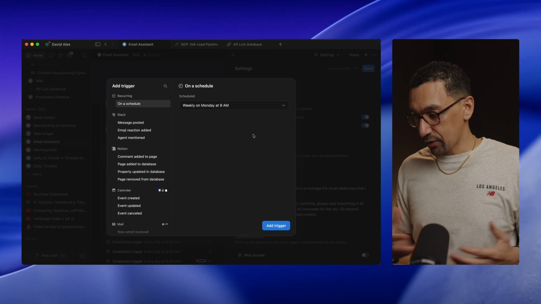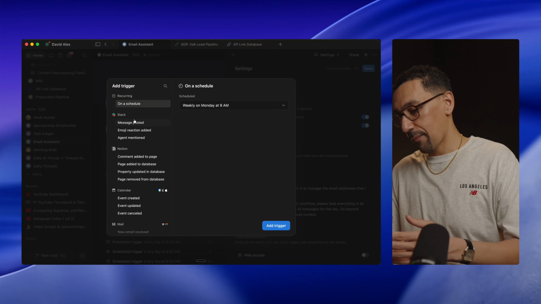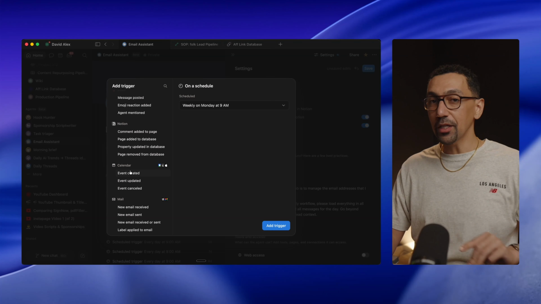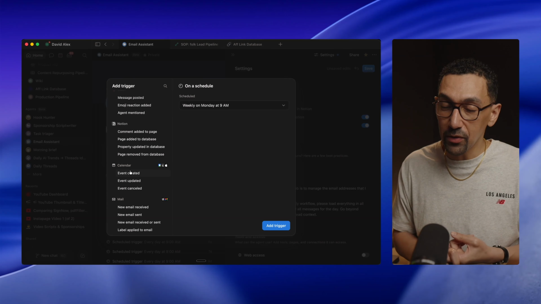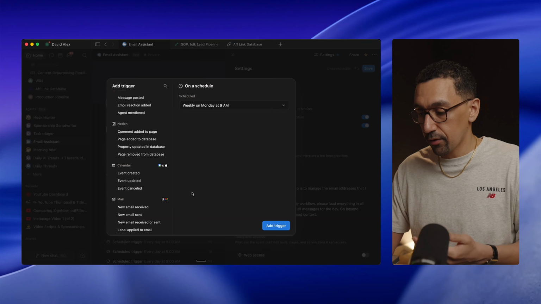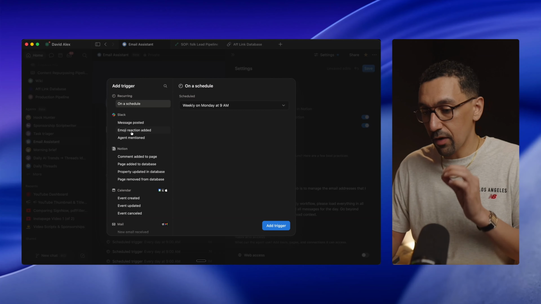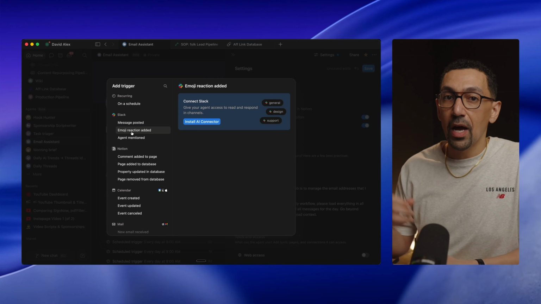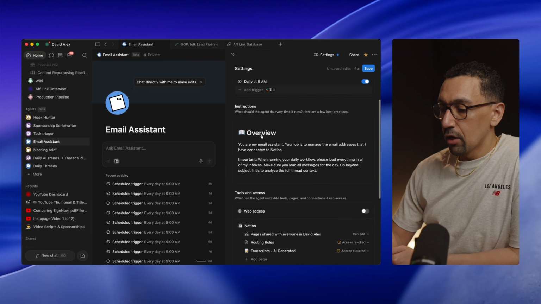9 a.m. As you can see, there are a ton of triggers that you could set up, recurring ones, if something happens in Slack, if something happens in Notion, if something happens in your calendar or your email. That's why they developed those apps. I don't use the email app, and I do use the calendar, but I connected it because there are some pretty cool triggers here that you could develop further. And something that I love, even with Slack, is it says here, if an emoji reaction is added to any specific conversation, that can trigger a Notion agent to go do whatever you schedule it to do, which is really cool. From there, you have instructions.